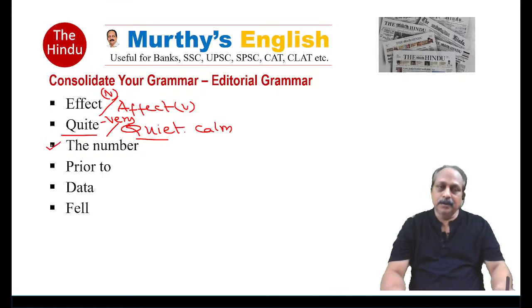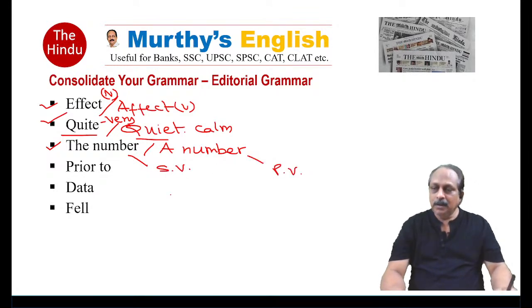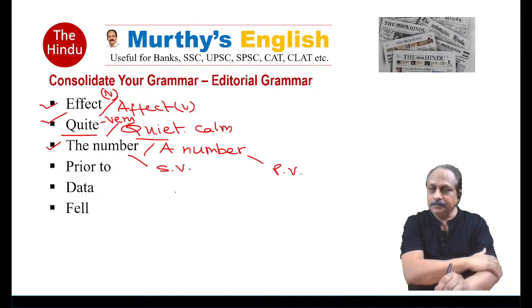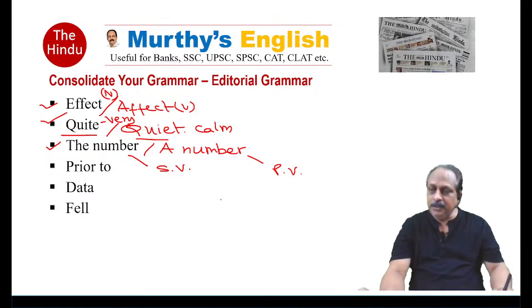The number, we have got many a time. You have to recollect the number, a number. What is the difference? The number takes a singular verb, a number takes a plural verb. The number has gone up, and a number of students haven't come today. Singular verb, plural verb. Affect, effect, obviously different. Prior to.